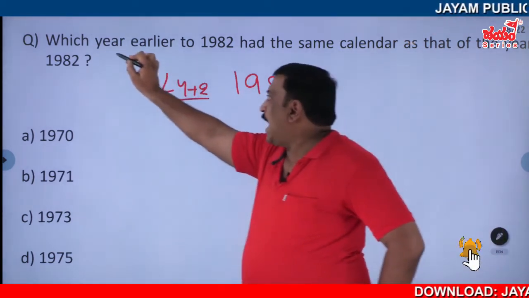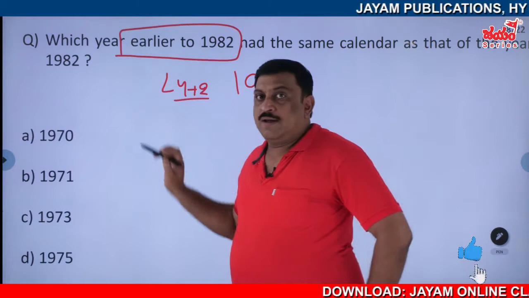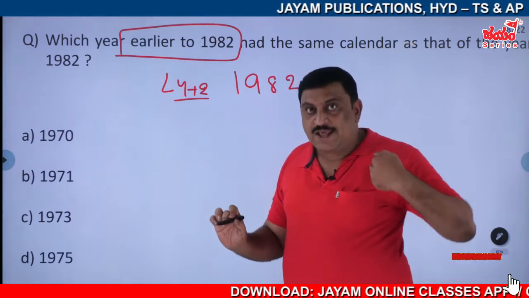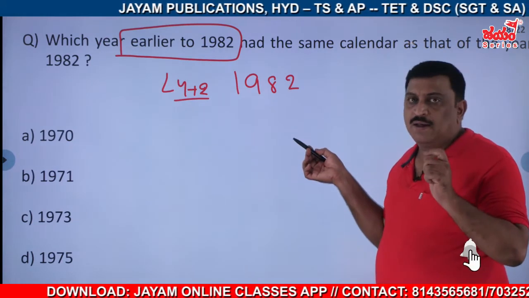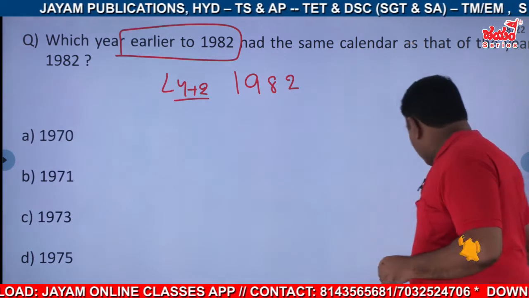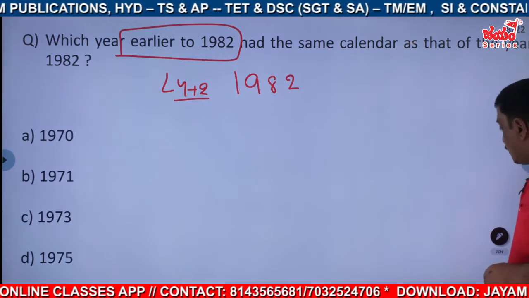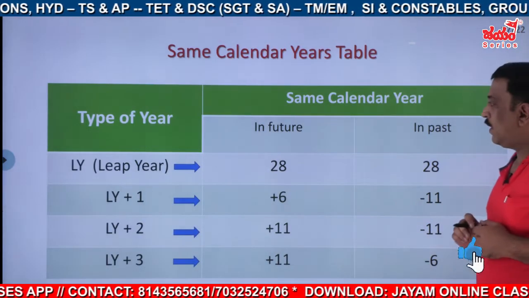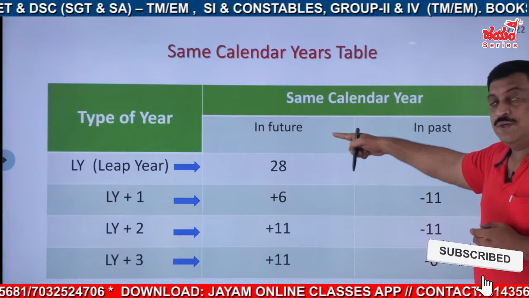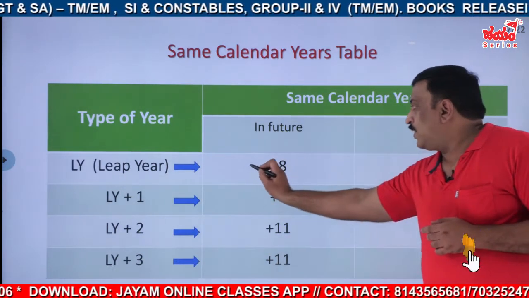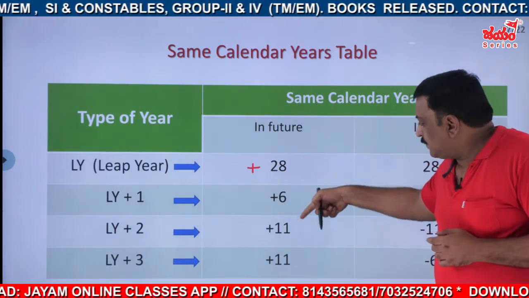No, the question is earlier to. It is not next to. It is earlier to, right? So you have to check for that one and try. But I will make it now. Just observe the chart I prepared here. In future, it goes like this: plus 28, plus 6, plus 11.